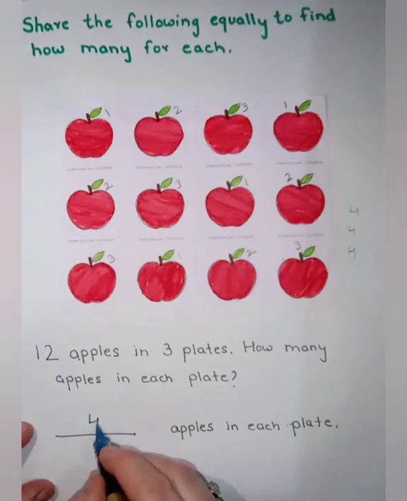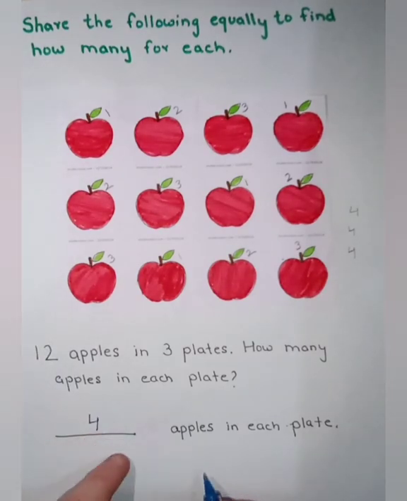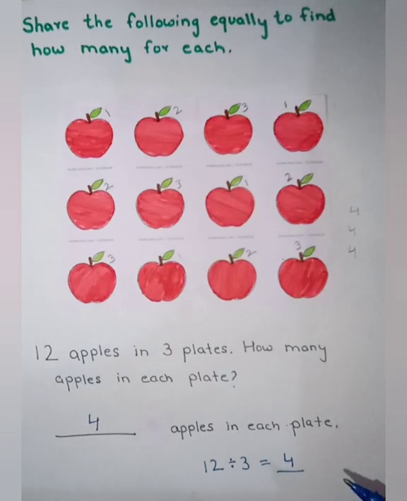Okay. Or we can also write like this. 12 divided by 3 is equal to, 3 ones are 3, 3 twos are 6, 3 threes are 9, 3 fours are 12. We will write 4. Easy? Yes? Let's do the next question.